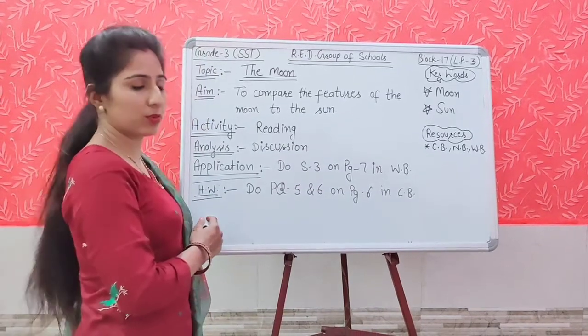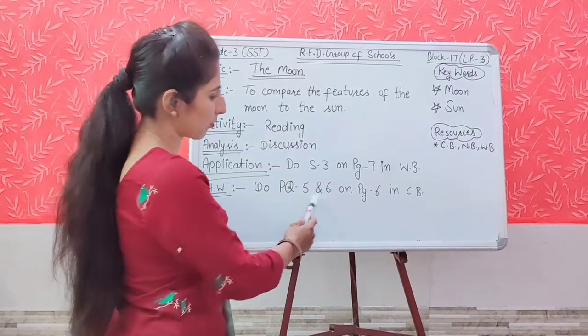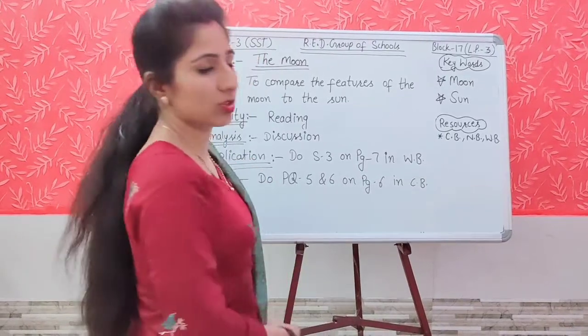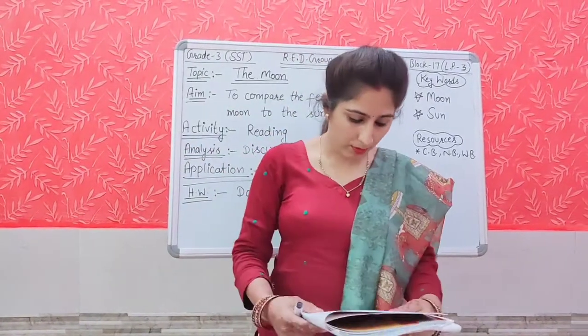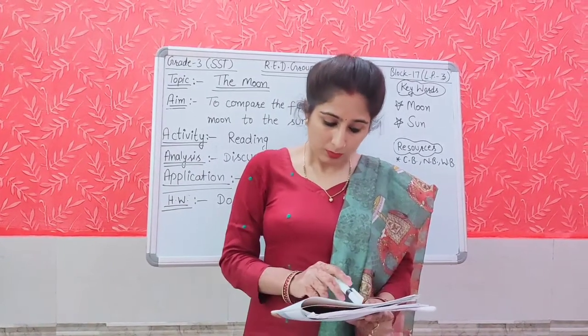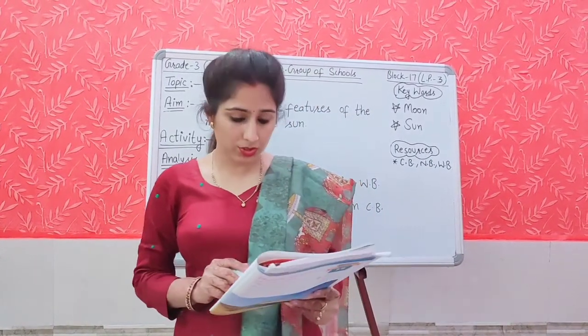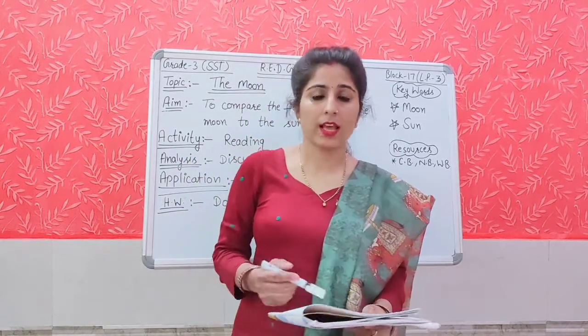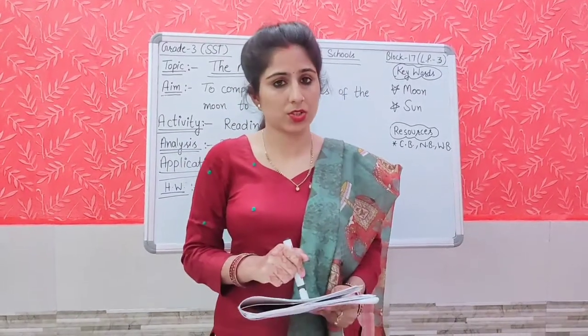At last, it is time for homework. You will do practice question number 5 and 6 on page number 6 in your content book. Question number 5 is, write two differences between the sun and the moon. Question number 6, why do we see different shapes of the moon from the earth? As we have done all these things in the discussion part.